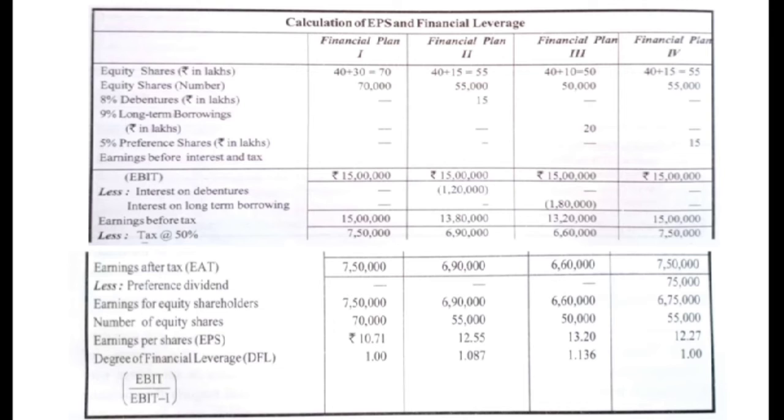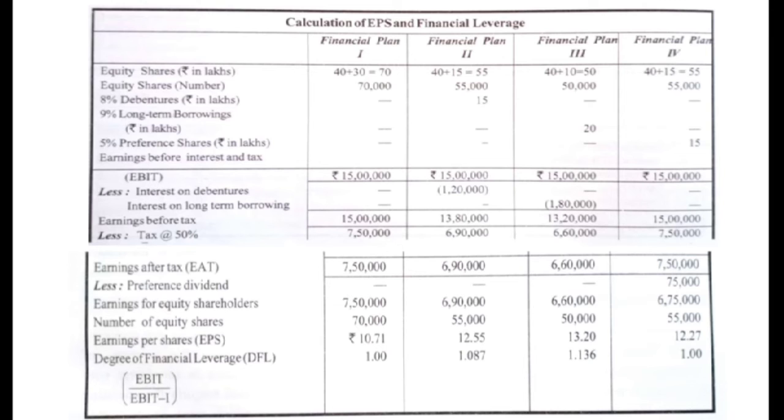Long-term borrowing we have taken under the third plan, and the rate of interest is 9%. So we have raised 20 lakhs rupees by long-term borrowing at 9%. So 9% on 20 lakhs is rupees 1,80,000. So the interest amount under the third plan is 1,80,000. Then plan 1 and plan 4 don't have any loan. They don't have any debentures or borrowings.